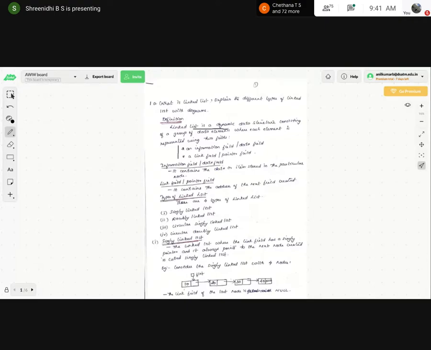Consider this as a first node that we have here. It contains data, and the second part that we have here is called link.